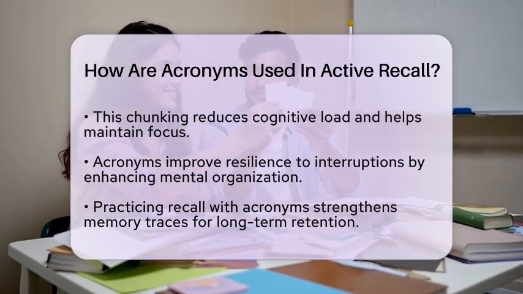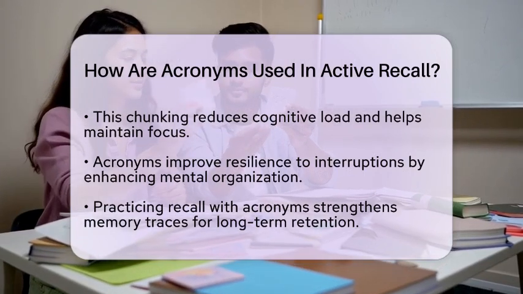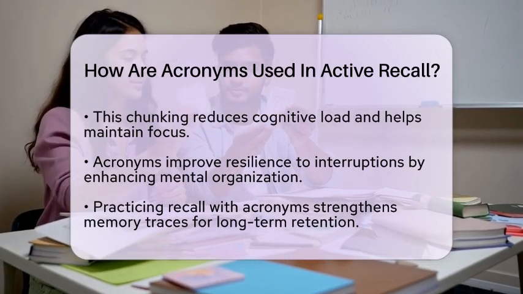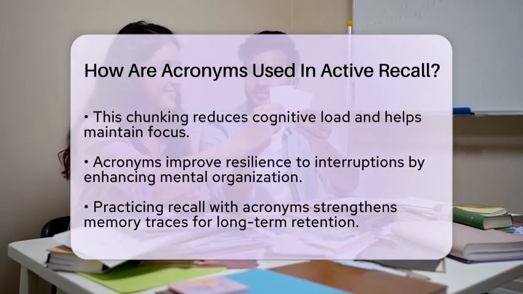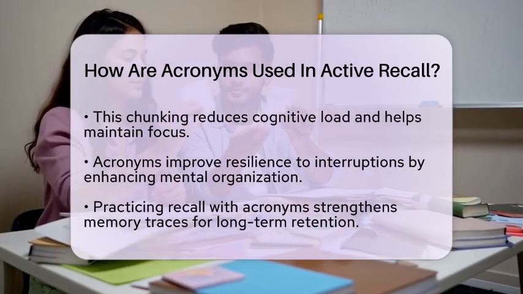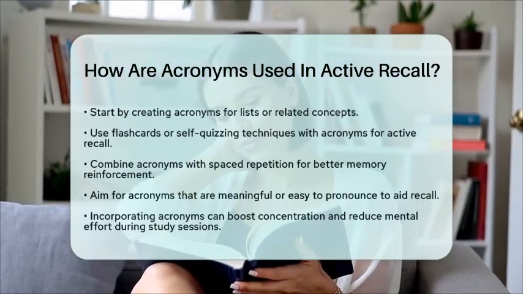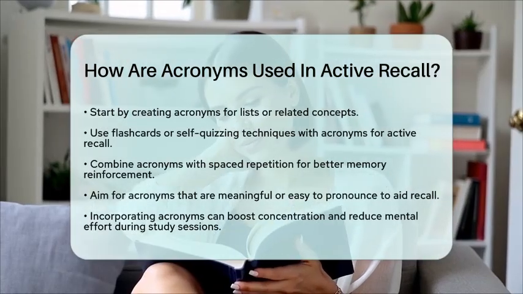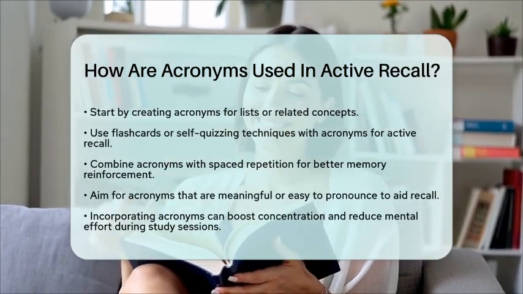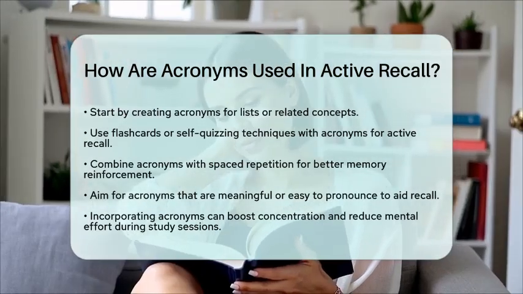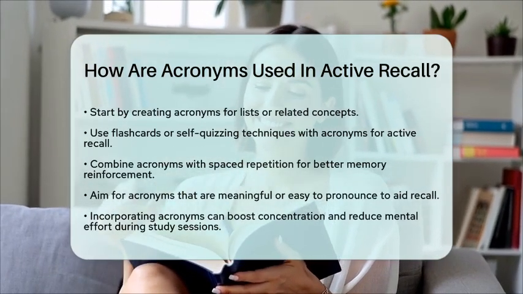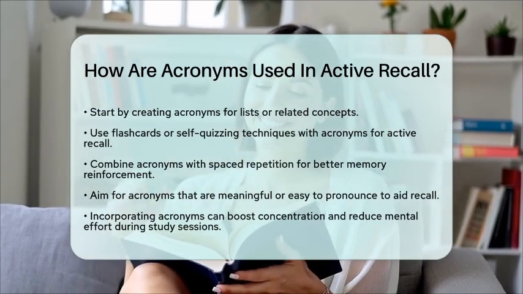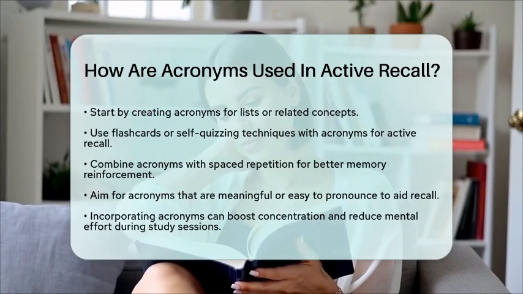To use acronyms effectively in active recall, start by creating them for lists or groups of related concepts. You can use flashcards or self-quizzing techniques. Prompt yourself with the acronym and then actively recall the full information it represents. Combining acronyms with spaced repetition can be particularly effective. This means revisiting the acronyms at increasing intervals to reinforce memory. When creating acronyms, aim for ones that are meaningful or easy to pronounce. This will make them easier to remember.